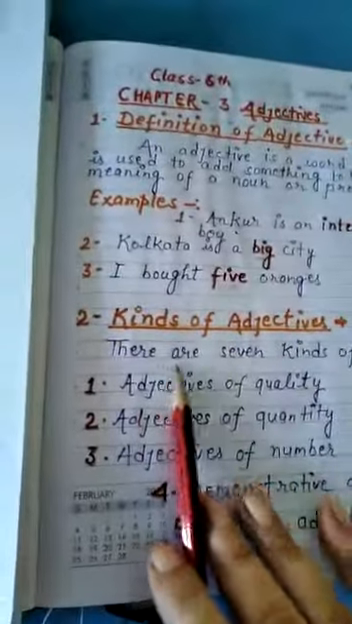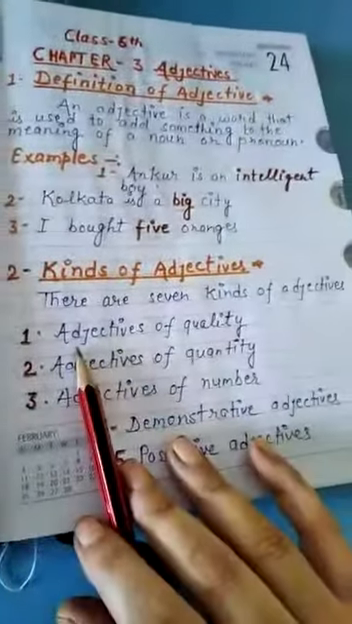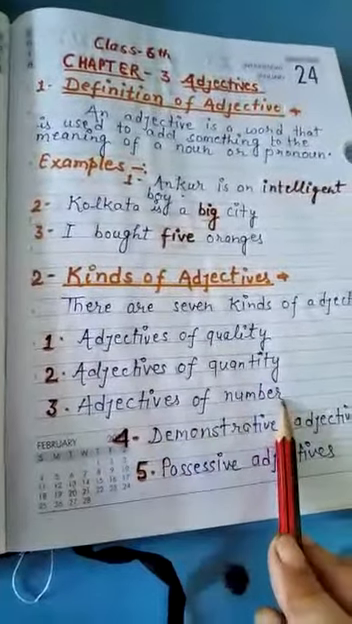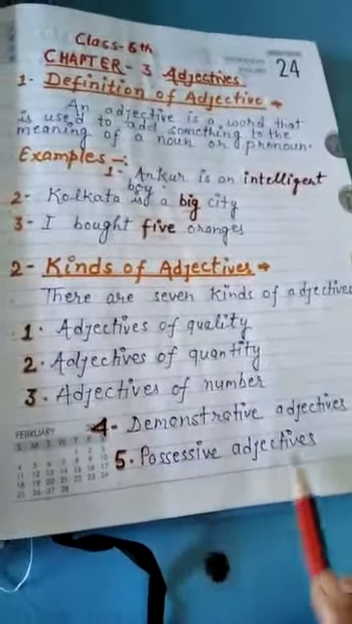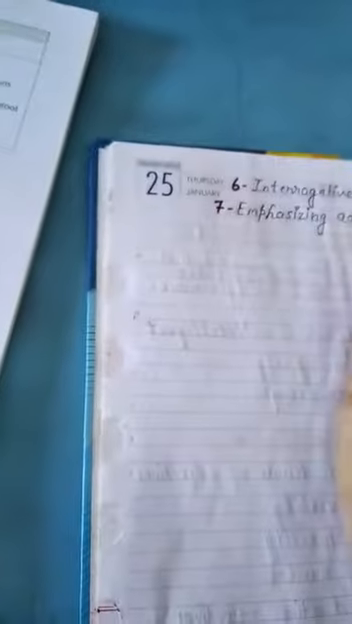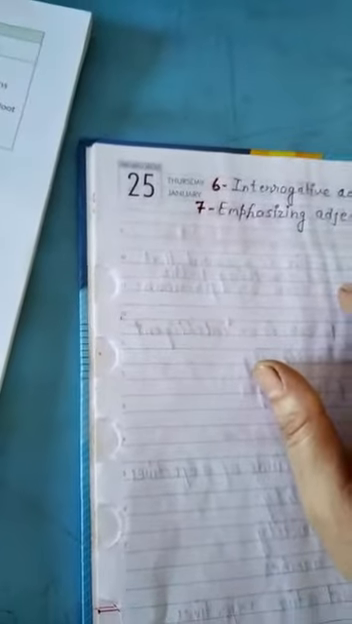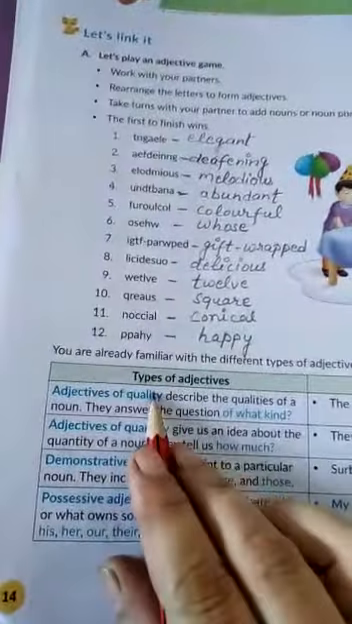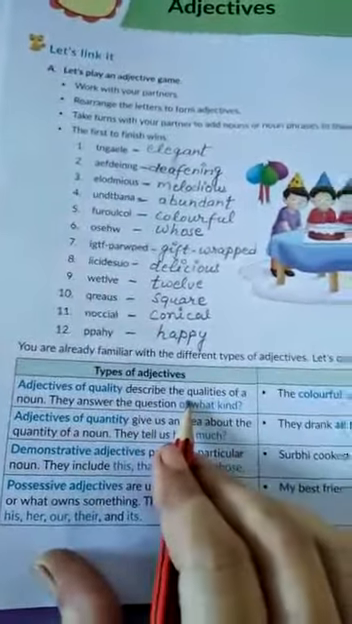Now you have to learn how many kinds of adjective. There are 7 kinds of adjectives. Number 1, adjective of quality, adjective of quantity, adjective of number, demonstrative adjective, possessive adjective, interrogative adjective, emphasizing adjective. Now I am going to explain these types of adjectives. So everyone look at the page number 14.